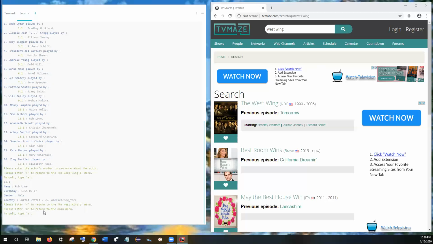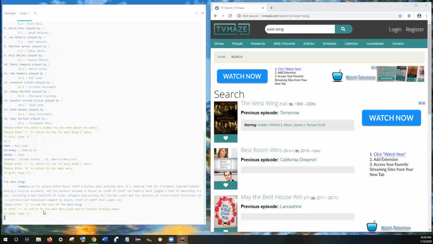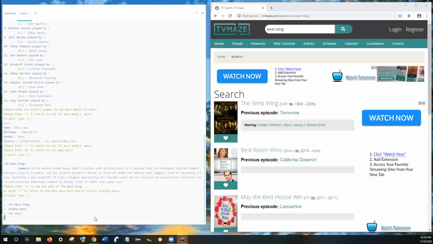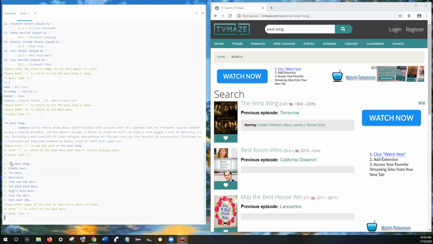So now, this is the most detailed view. I would like to return to the West Wing menu. So when I return to the previous menu, I see the West Wing right here. It says enter 1 to see the cast, R to return to the main menu with search results listing shows, and I'm going to return to that, back to that particular view for the West Wing.